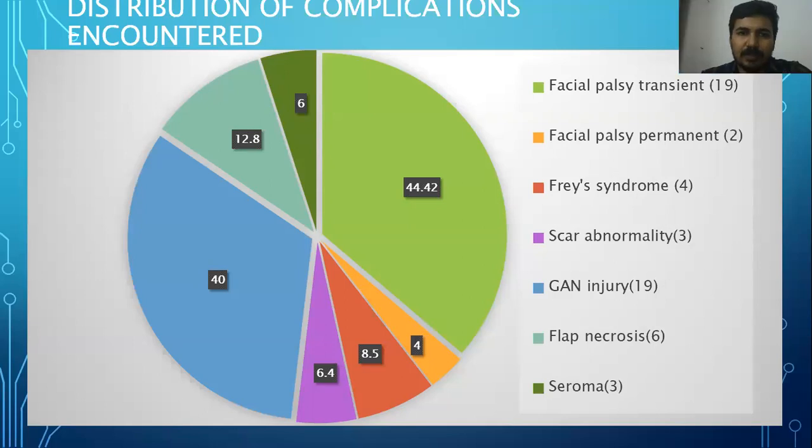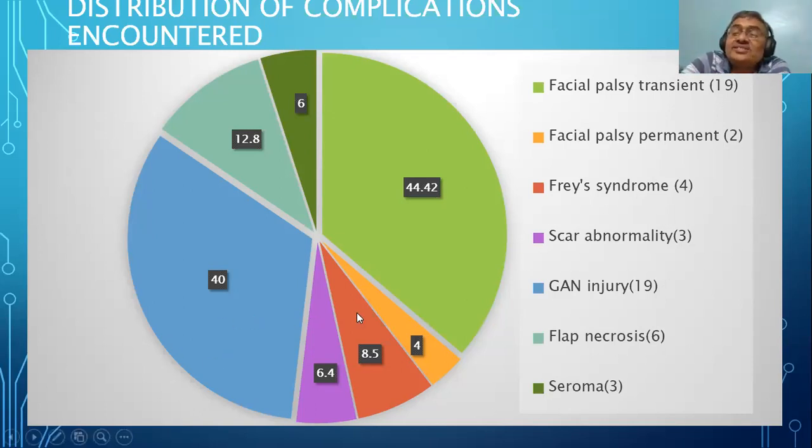The distribution of the complications encountered: facial palsy, 19 patients, 44.4 percent; permanent facial palsy, 2 patients, 4 percent; Frey syndrome, 8.5 percent; scar abnormality, 3 patients, 6.4 percent; greater auricular nerve injury, 19 patients, 40 percent; flap necrosis, 6 patients, 12.8 percent; and seroma, 3 patients, 6 percent. Okay, very good. So what do you conclude? Again, you need to read the result. That will help you. So what does it tell you?